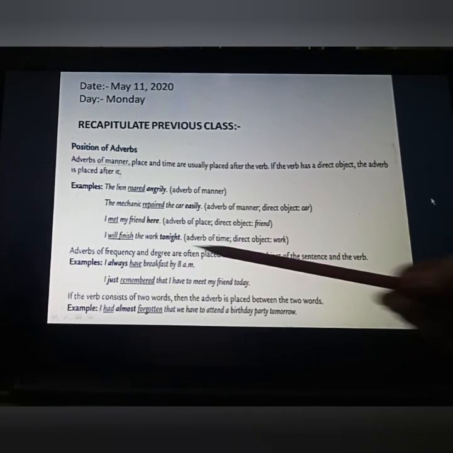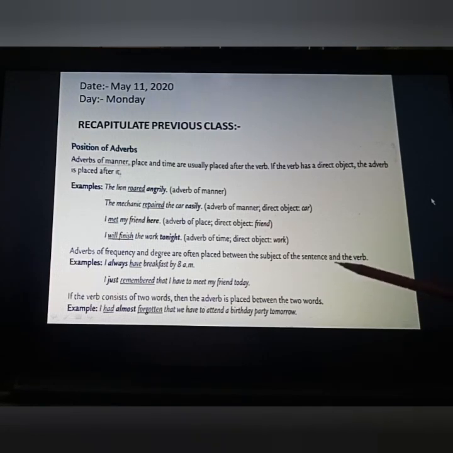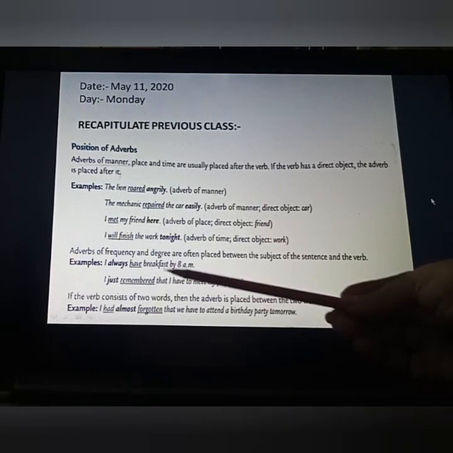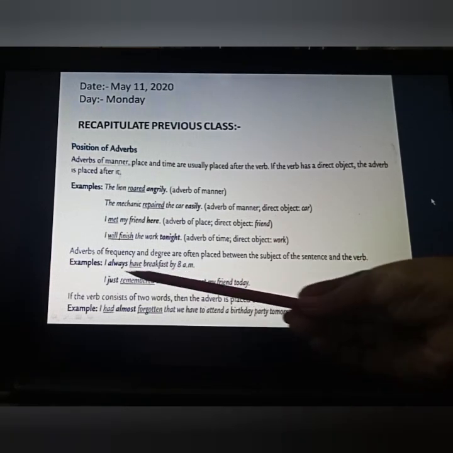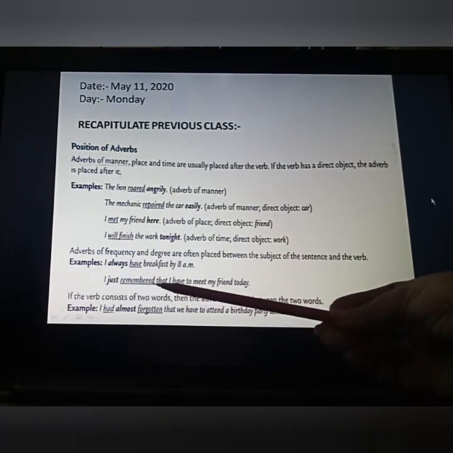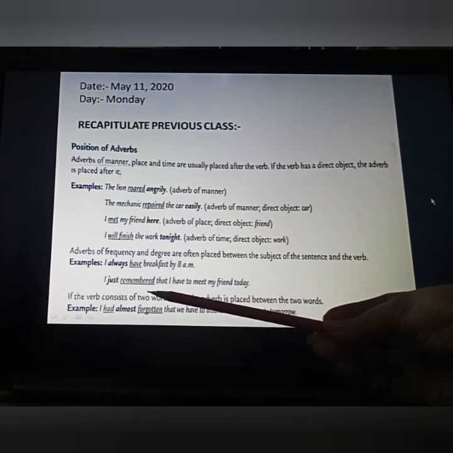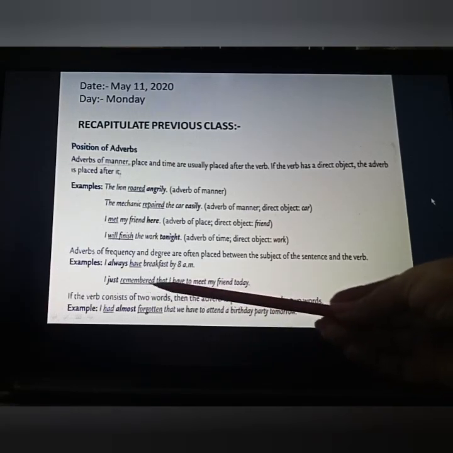The next one: adverbs of frequency and degree are often placed between the subject of the sentence and the verb. I always have breakfast by 8 am. I is the subject, have is the verb, so between them we place the adverb of frequency. I just remembered that I have to meet my friend today. I is the subject, remembered is the verb, and between them we put just.